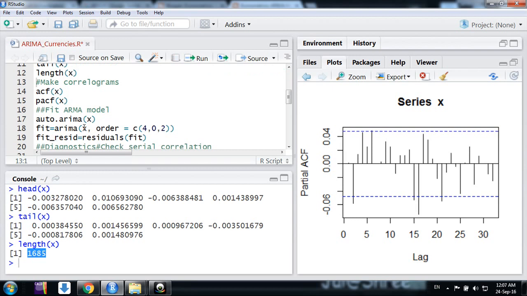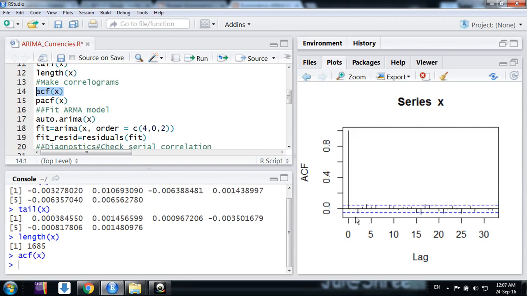Now we need to start with making correlograms, like you have to make the autocorrelation function and then partial autocorrelation function plots. Based on that we would decide what should be the starting AR and MA terms. So first, the function in R is ACF, and the name of the data, friends. Here the data is X, so I am just clicking run.